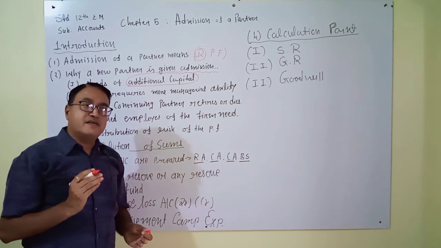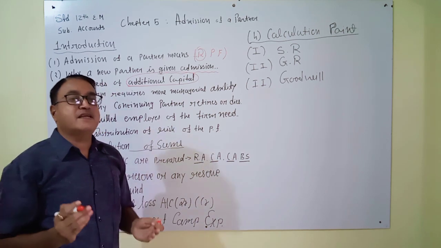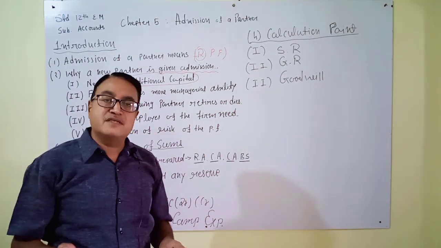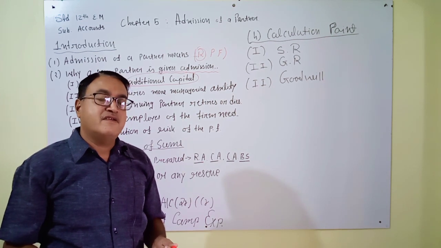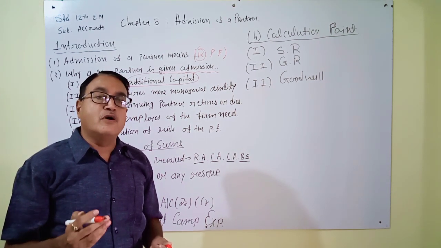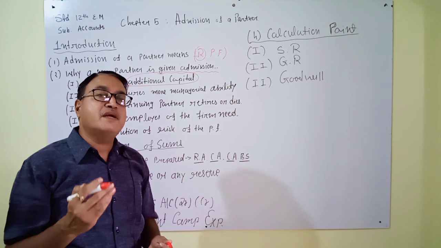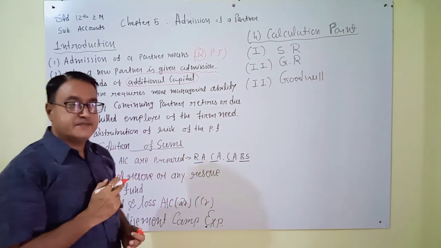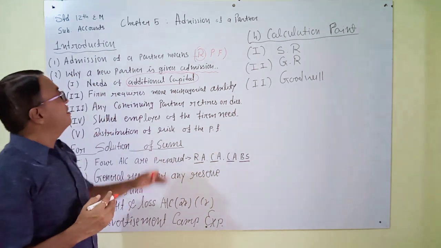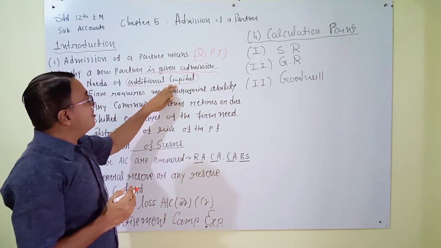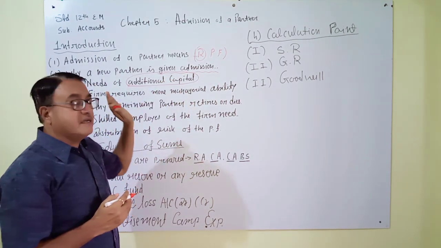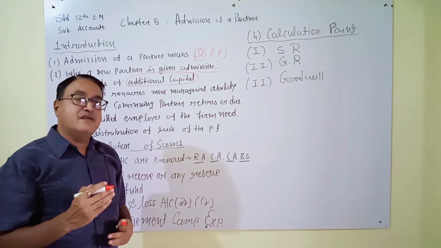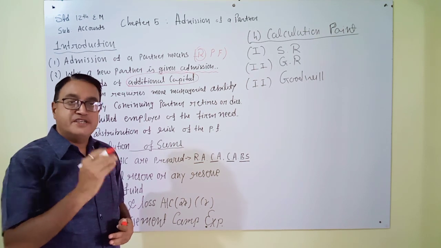But we know that if we take a loan, if we take money from others, then two more liabilities will be created. First one is to pay interest. When we take borrowed capital, then we have to pay yearly interest on it.